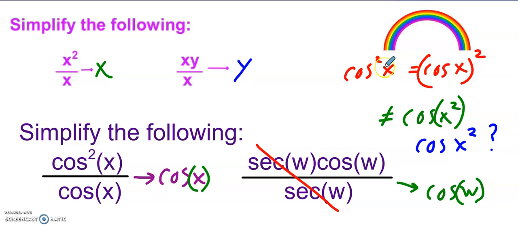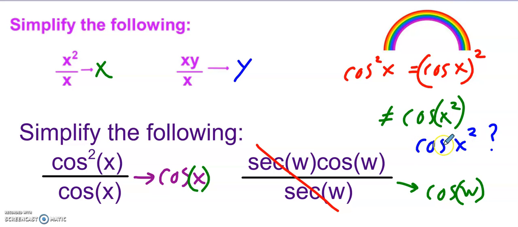So when we write cosine squared of x, that is the same thing as the entire quantity cosine of x squared. We just usually don't write this form. We usually write it this way because it's a little bit cleaner. But we want to understand it means the same thing. It does not mean the same thing as cosine of x squared, right? So what we're trying to emphasize is the difference between squaring the x versus squaring the entire quantity of cosine of x. It should make sense that those are two different things.